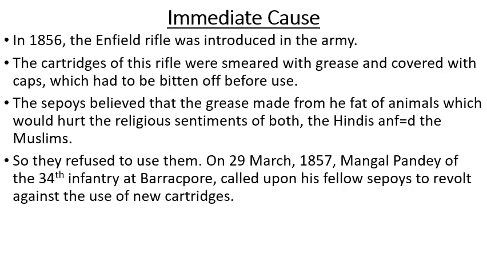There were many causes which led to the revolt of 1857, like political causes, economic causes, social and religious causes, as well as military causes. Amongst them, we will first discuss the immediate cause for the revolt. In 1857, the Enfield rifle was introduced in the army. What is this Enfield rifle? A rifle musket used by the British Empire from 1853 to 1867. It had been introduced in the army.